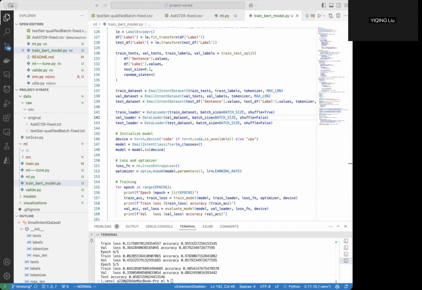As for improvements in the future, we identified several ways. First is data augmentation. We can expand the data using synonym replacement or back translation. We can also do some class balancing. We can address the label imbalance with oversampling or weighted loss functions. And we can also use a learning rate schedule. We can adopt a dynamic learning rate to stabilize training.